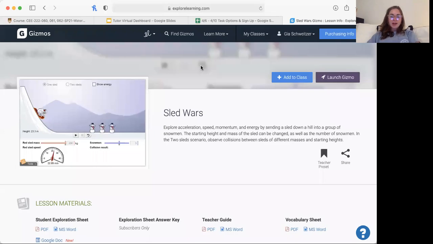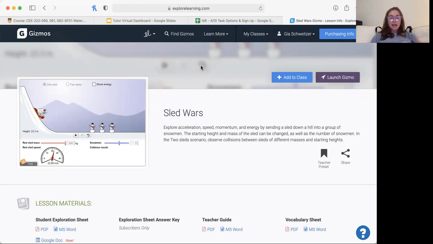Hi guys, my name is Gia, and today we're going to explore acceleration, speed, momentum, and energy by sending a sled down a hill into a group of snowmen. So this is a virtual science experiment. It's called Sled Wars, and we will test how the starting height and mass of a sled can be changed, as well as the number of snowmen at the bottom of the hill.